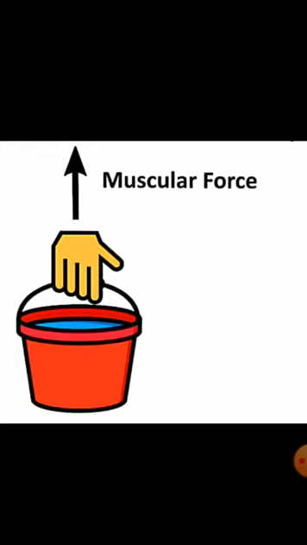Where does this force come from? This force is caused by the action of our muscles and is known as muscular force. Muscular force is an example for contact force. Even the force that we used to push a book on the table or to kick a football is muscular force.